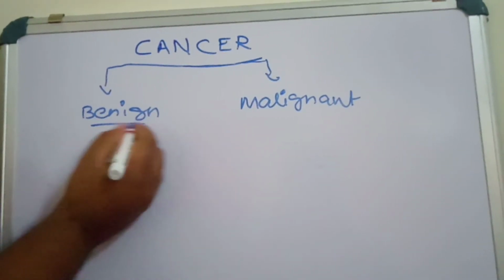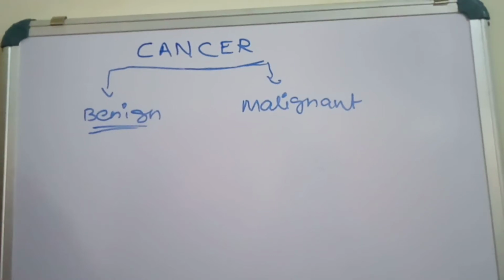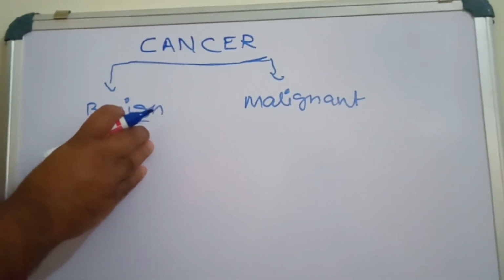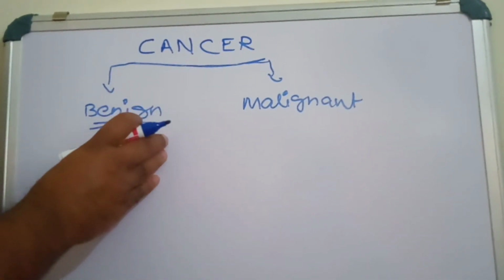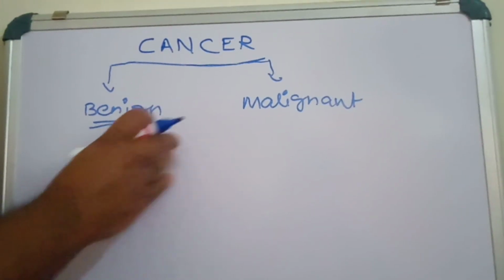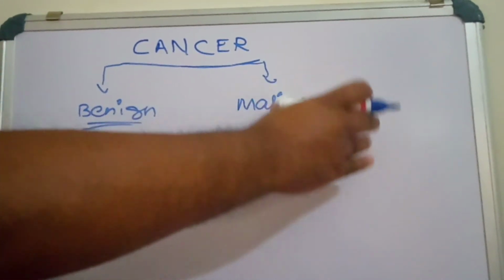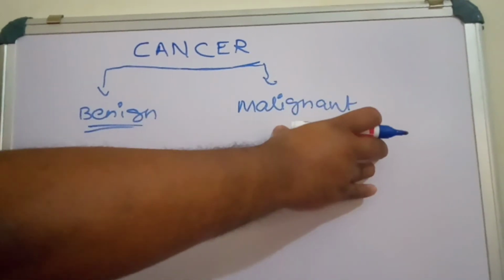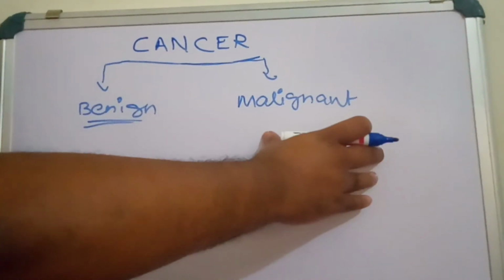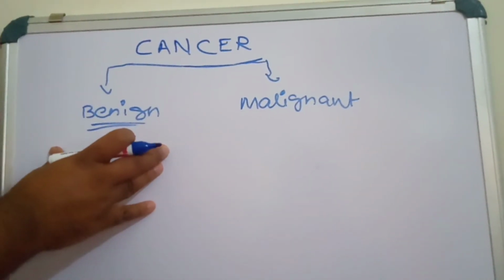Benign cancer will not spread at all. It will not invade the tissue, but malignant cancer will invade other parts of the body, produces a tumor, and is very dangerous. So benign is not so much of a danger.